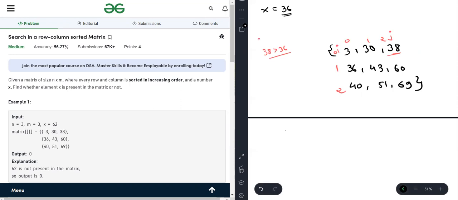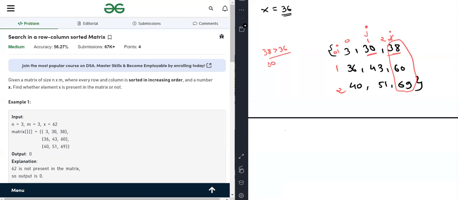Yes, the first condition we are checking is whether 38 is equal to 36. Yeah, we know that's false. So what are we going to do? Then we check whether 38 is greater than 36. Yes, that's true, means we are eliminating this whole column. How can we eliminate the whole column? We just move j to the left side, so j minus minus. Again, we are checking for the value 30. So we know that 30 is not equal to 36.